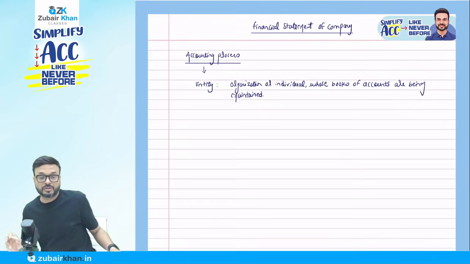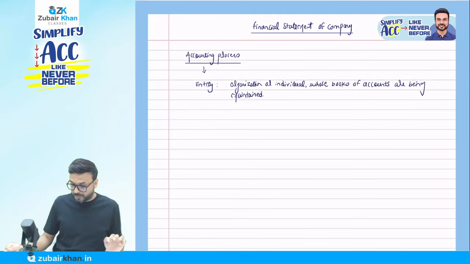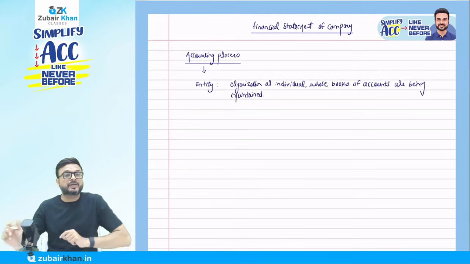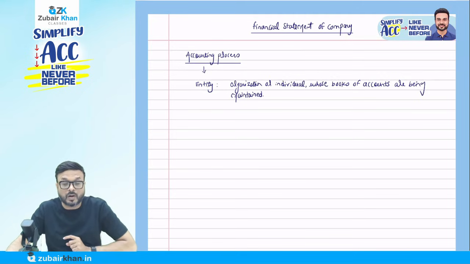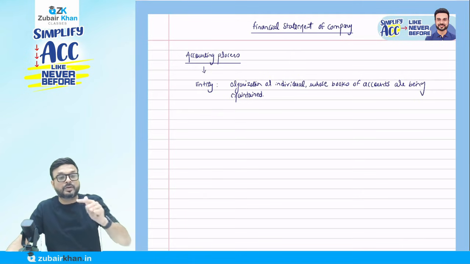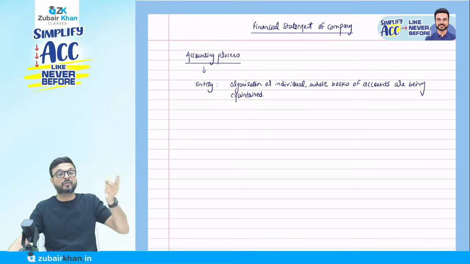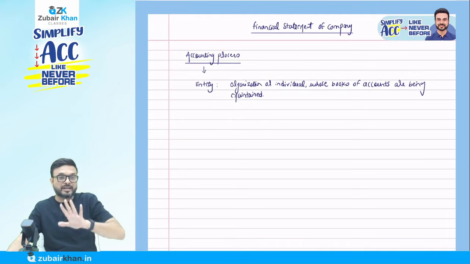The first part of the accounting process is the organization for whom we are doing accounting. Always remember that we call that organization the entity, and we have to think from the entity's point of view.